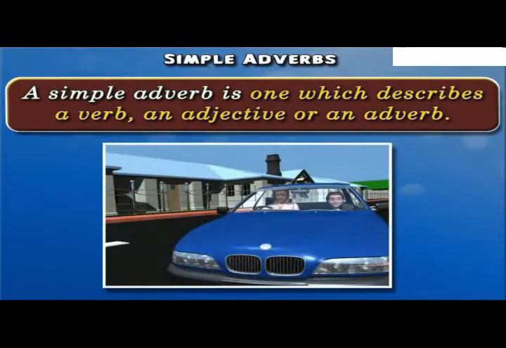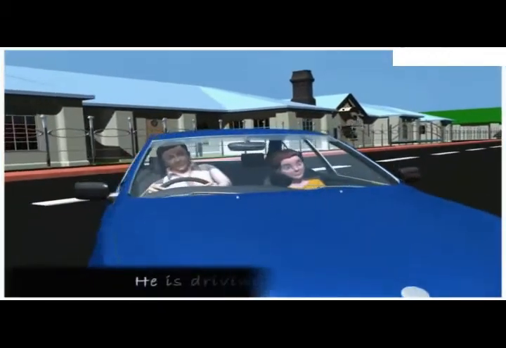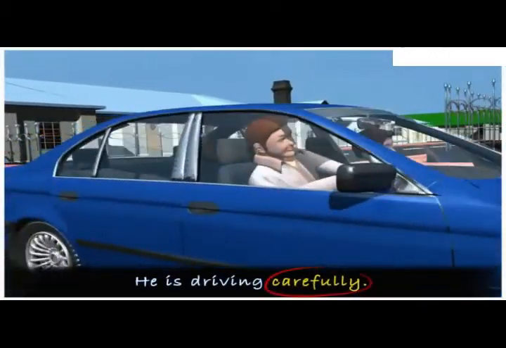In the sentence, he is driving carefully, carefully is acting as an adverb, which is describing the verb driving. How is he driving? He is driving carefully.